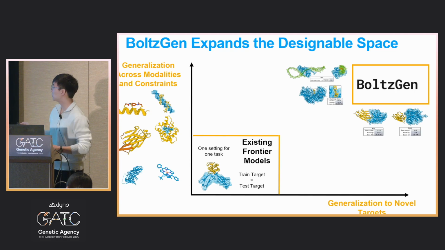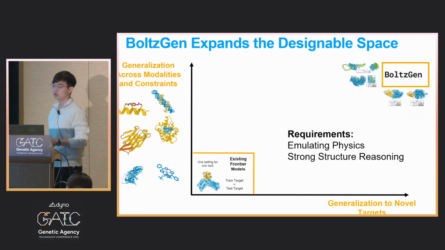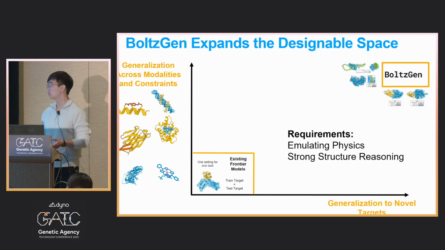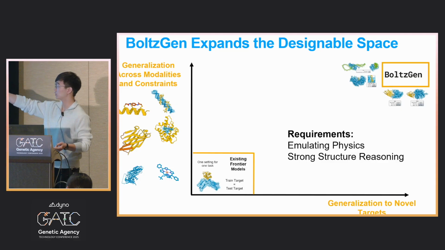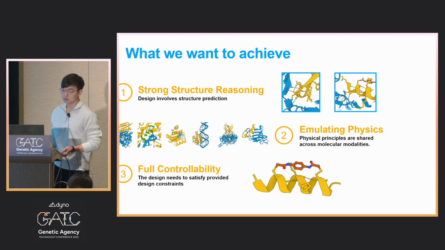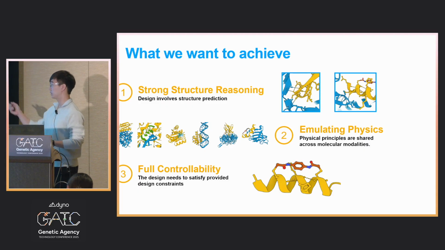To achieve this, we have a couple of requirements: strong structure reasoning, where the model should understand physics to place atoms in the right places, and high expressibility in design constraints. For example, we want to design peptides with specific covalent bonds to some small molecule.